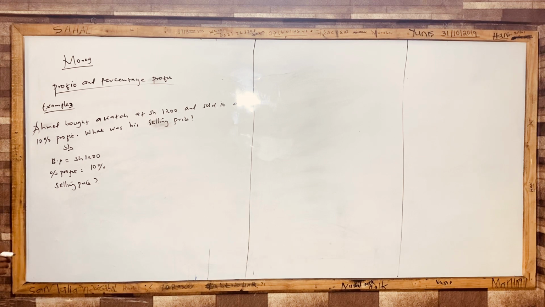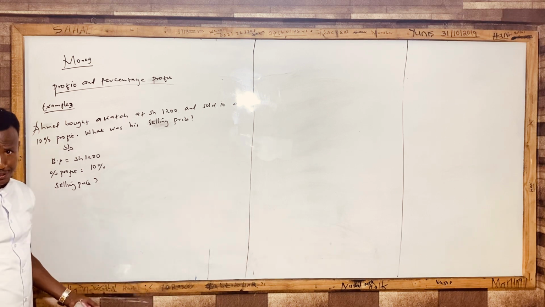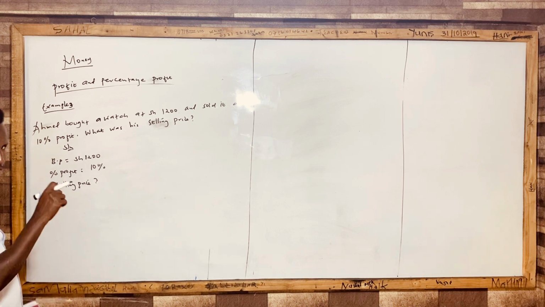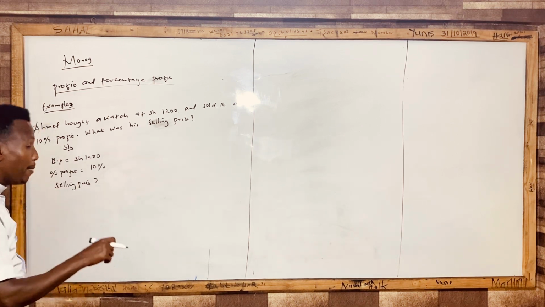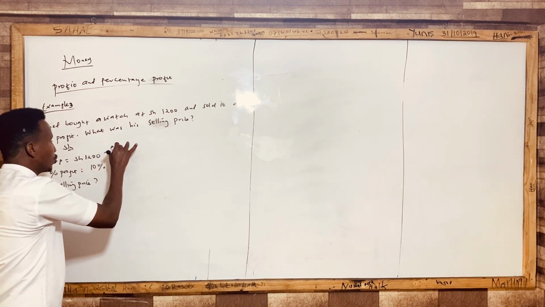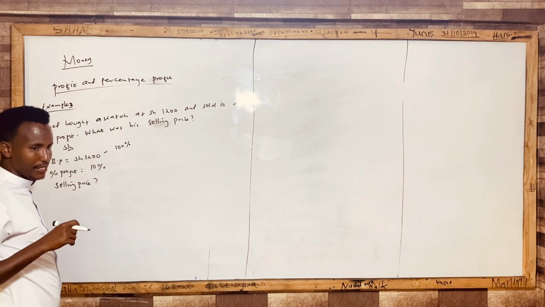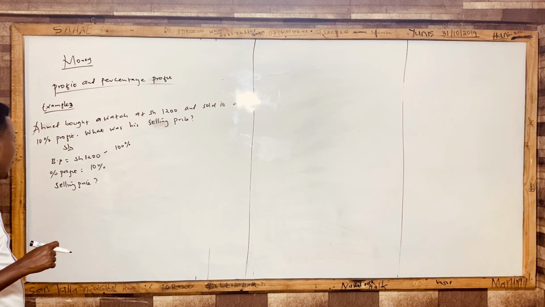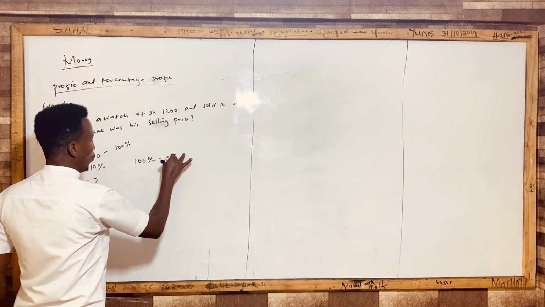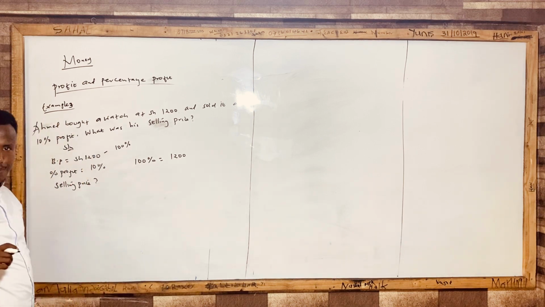Now, in such a situation, because selling price is equal to buy price plus profit, we don't have the profit, but we have profit in terms of percentage. So in such a situation, bear in mind that the buy price is always equivalent to 100%. Just understand that the buy price is always equivalent to 100%. So we can say 100% is equal to the buy price, which is 1,200.